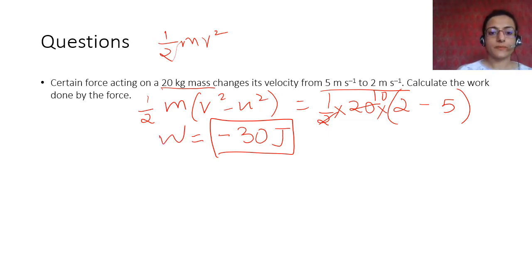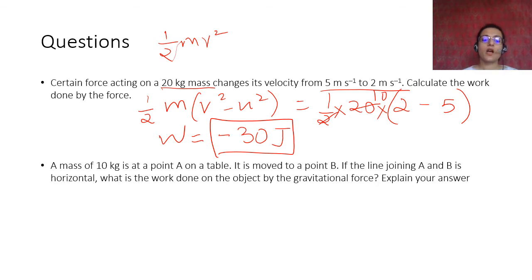All right. So next question. A mass of 10 kg is at a point A on a table. It is moved to point B. If a line joining A and B is horizontal, what is the work done on the object by gravitational force? Explain your answer. Now we did something like this previously.